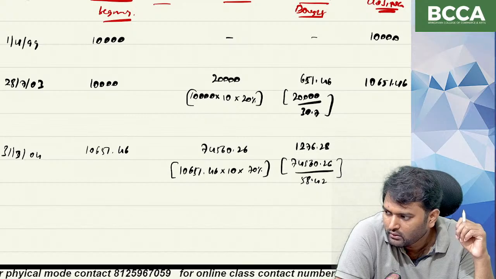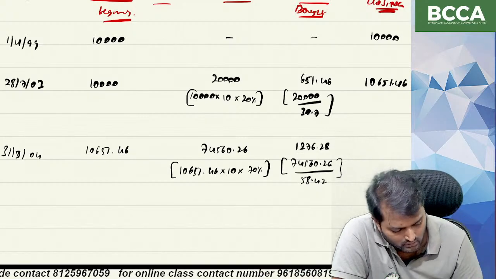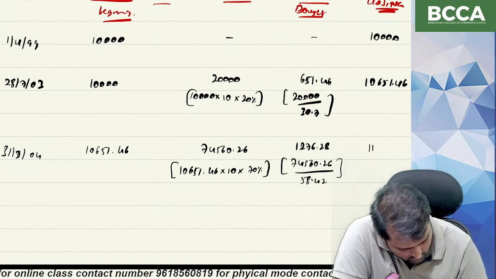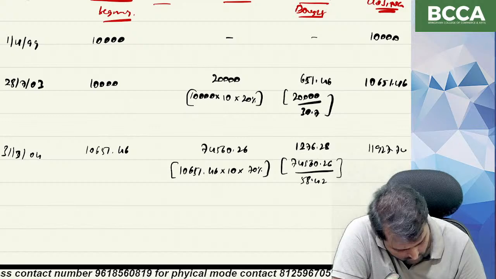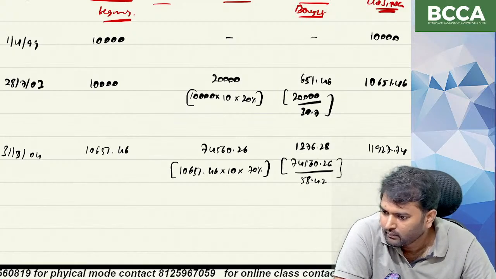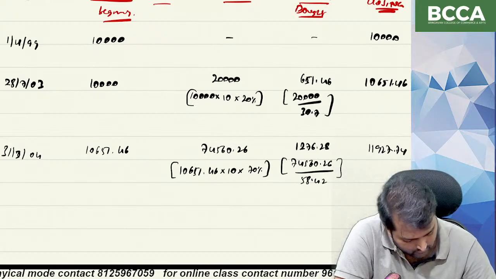How many units? Closing units 11,927.74. Yes.